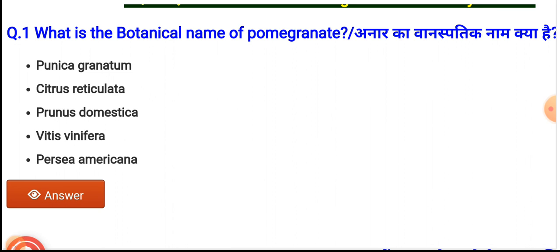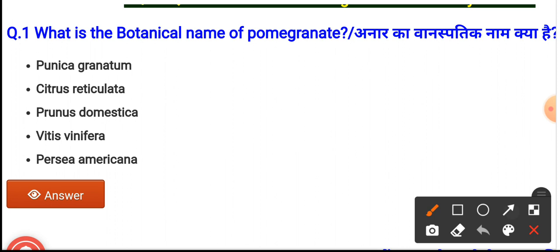Question number first, what is the botanical name of pomegranate? The options are Punica granatum, Citrus reticulata, Prunus domestica, Vitis vinifera and Persea americana. And the correct answer, it is Punica granatum. It is the botanical name of pomegranate.